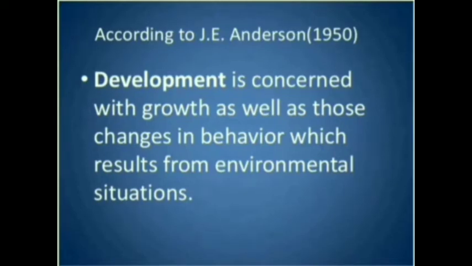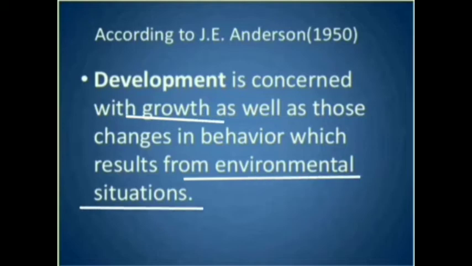Now, according to J. Anderson, development is concerned with growth as well as those changes in behavior which result from environmental situations. So in this definition of Anderson, we get development as a combination of two factors. One is the growth itself. The whole growth is included inside development.